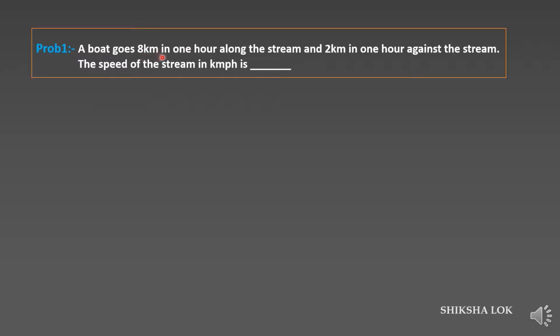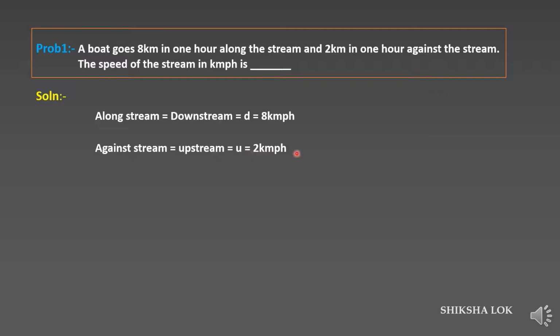A boat goes 8 kilometers in 1 hour along the stream. Along the stream means downstream, so that's 8 kilometers per hour. D is 8 kilometers per hour. And 2 kilometers in 1 hour against the stream. Against the stream means upstream. That's given as 2 kilometers per hour. They ask you to find the speed of the stream.